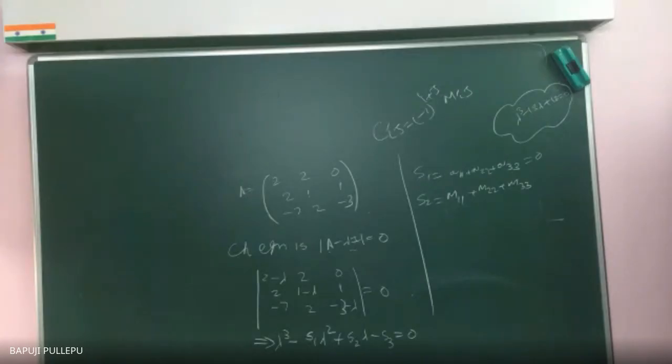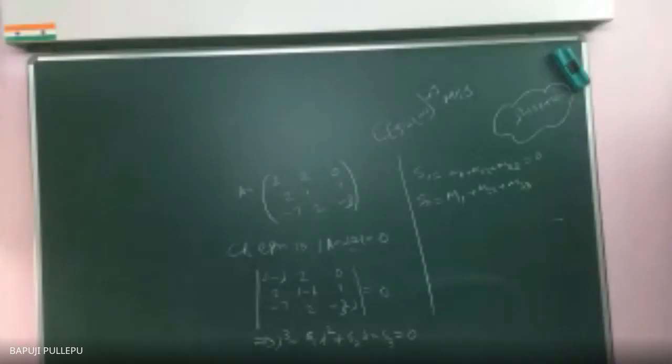So some textbooks may use C11, C22, C33. Don't get confused, don't worry about the symbol. The sign is always plus only. If the total output is minus, we cannot do anything; while doing the problem AD minus BC, the total value may be minus. Some people may say C11, C22, C33, but actually this is M11, M22, M33.